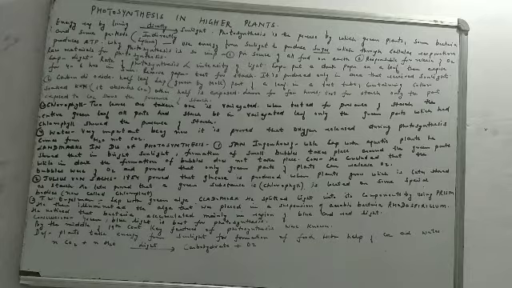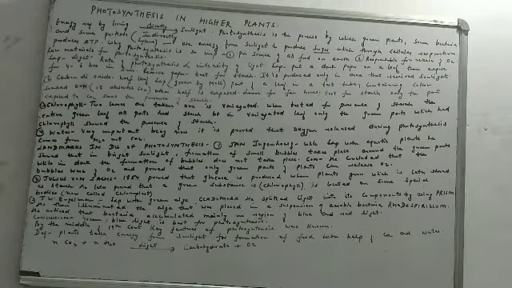So by the middle of the 19th century, we knew all the raw materials which are needed for photosynthesis, and a rough chemical equation was given for photosynthesis, which was nCO2. n means the number of molecules. So you can have any number of carbon dioxide molecules plus nH2O, any number of water molecules. On the arrow we have written light, that means the presence of light is essential. And on the right side, what are your products? Carbohydrates and oxygen.